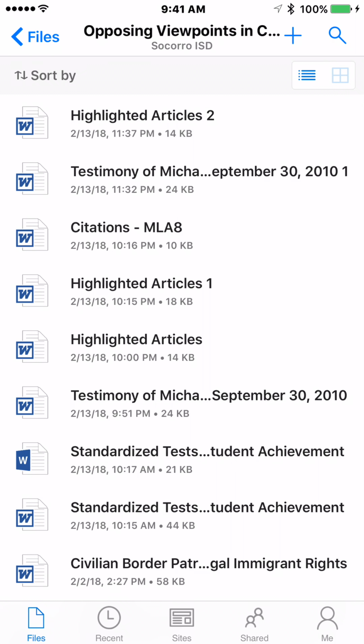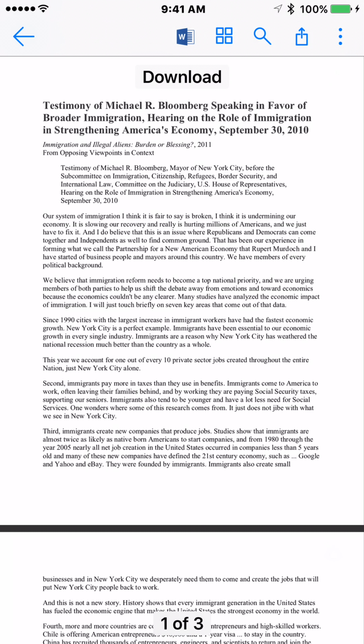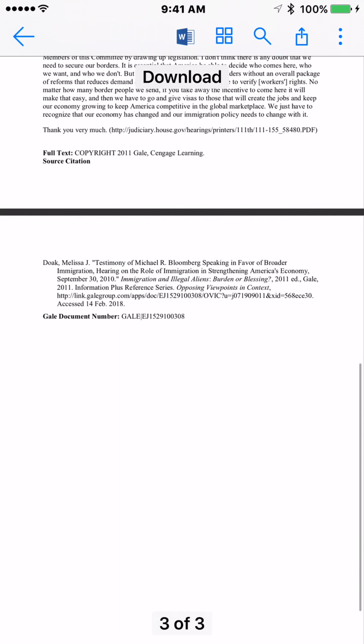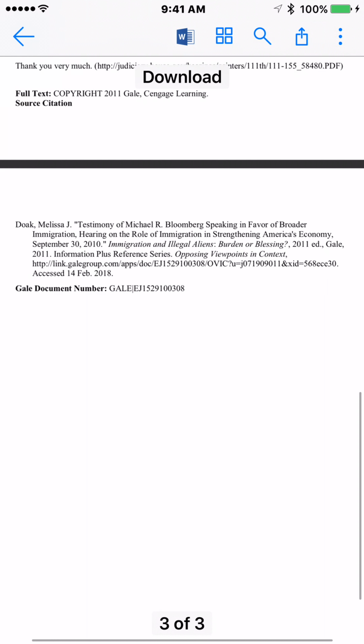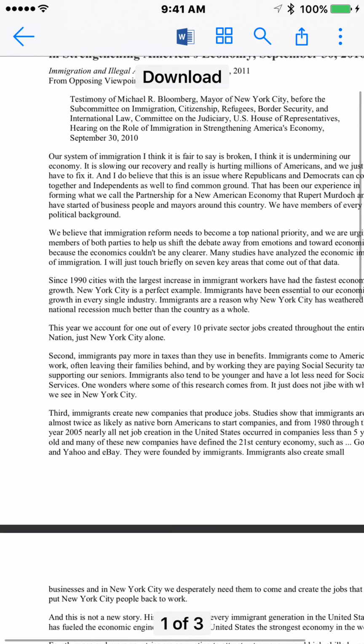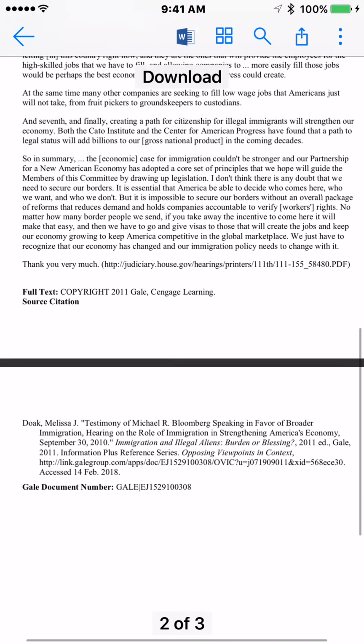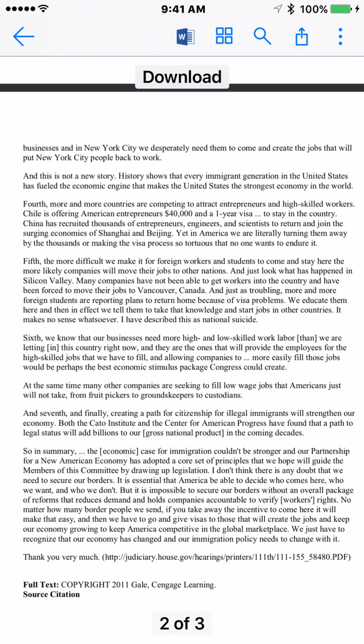So let's click the article. It's the whole thing. It's all there. See? One of the nice things about it, here's your MLA formatted citation right there. But we have the whole text here. Now, it did not save any highlighting, you'll notice.